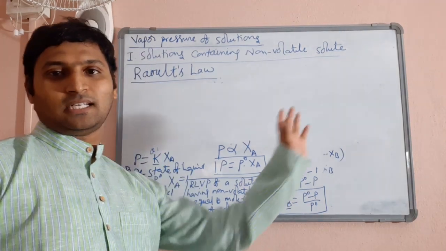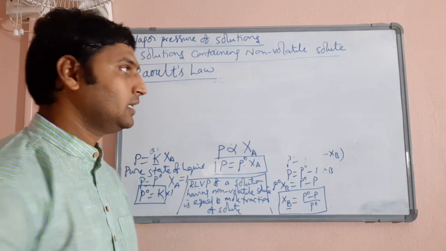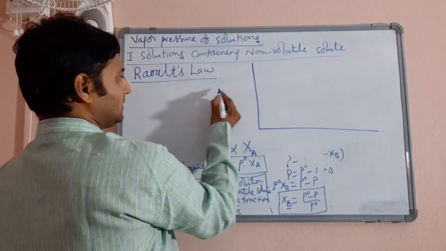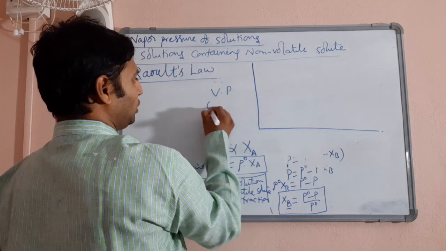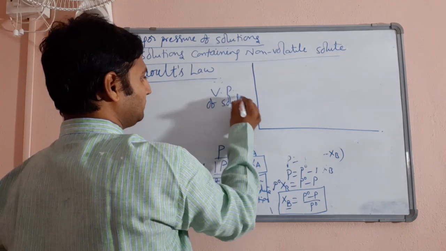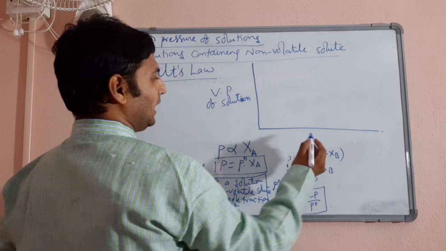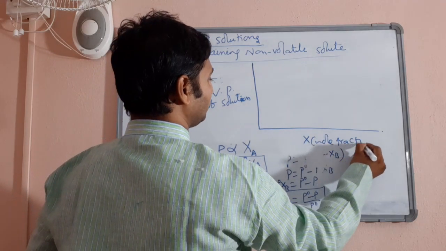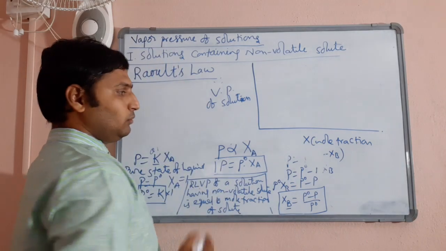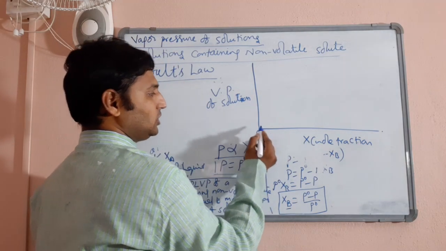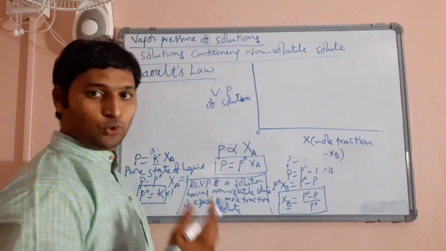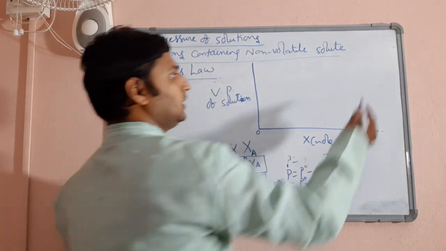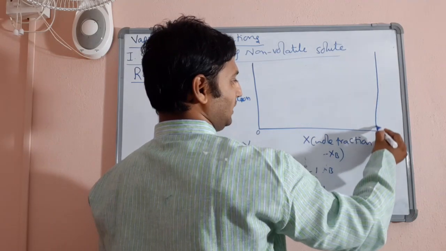Now let us represent the relation graphically. Suppose on the x-axis I am taking vapor pressure of solution, and on the y-axis I am taking mole fraction, say. Now assume mole fraction is changing from 0 to 1. You know very well the highest value of mole fraction is 1. Let me take the y-axis here also.